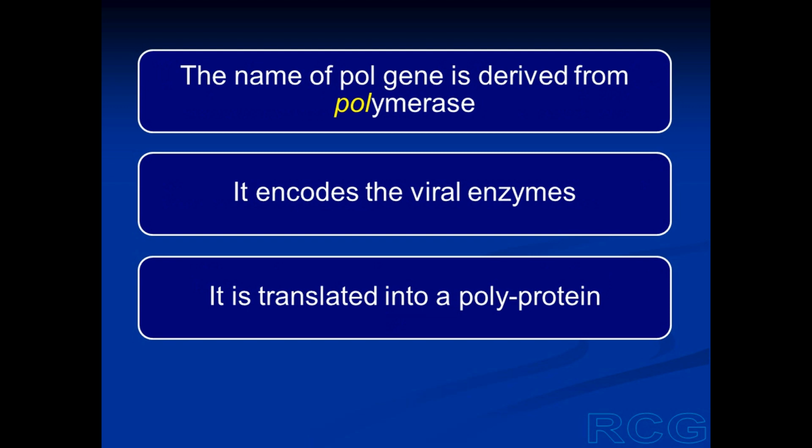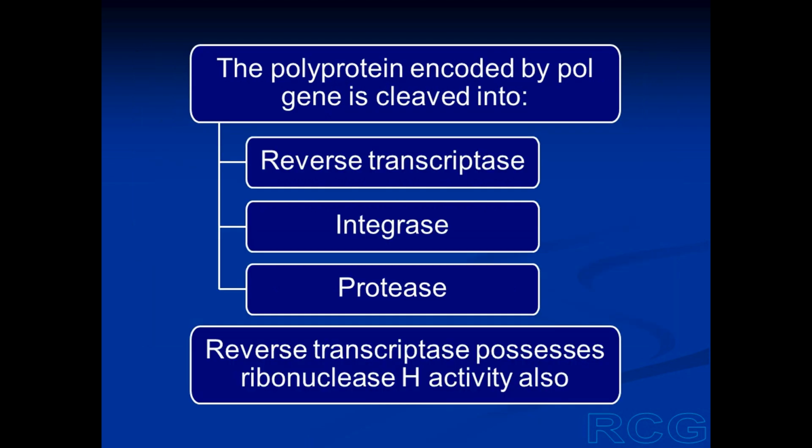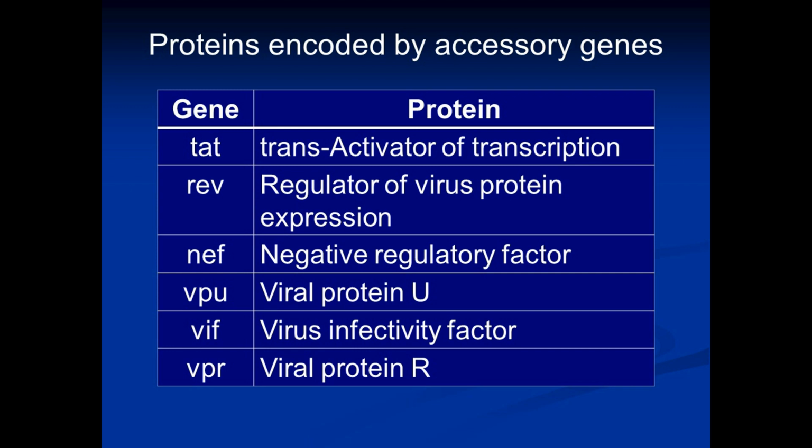The name POL is derived from polymerase, and this gene encodes the 3 viral enzymes. The initial product of transcription and translation is a precursor polyprotein, but this polyprotein is cleaved into the 3 enzymes: reverse transcriptase, integrase, and protease. Reverse transcriptase also possesses ribonuclease H activity. Each of the 6 accessory genes encodes 1 protein, and every protein has got a specific function.